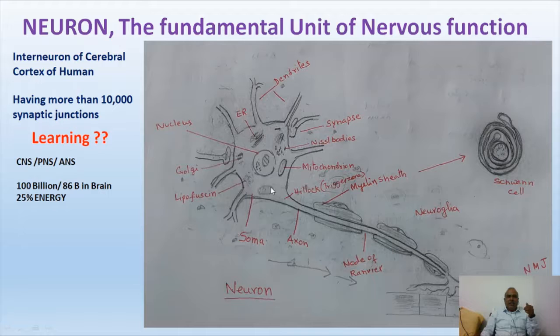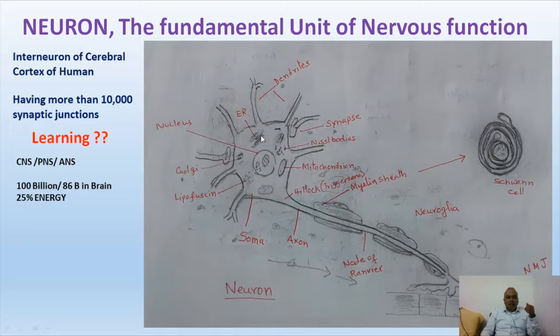What is there in the soma? Soma, cyton, cell body, or perikaryon consists of a nucleus and cytoplasm. Cytoplasm has endoplasmic reticulum, Golgi bodies, and mitochondria. Ribosomes are there, lipofuscin granules are there, and Nissl's bodies are also there, and they are necessary for the metabolism of a nerve cell.